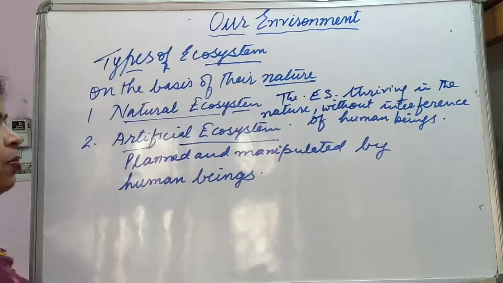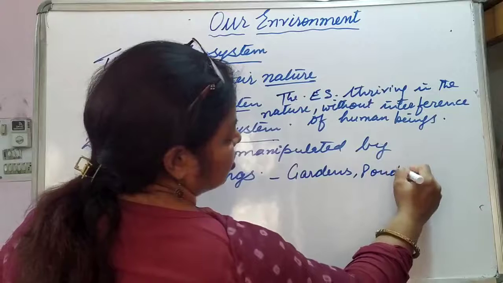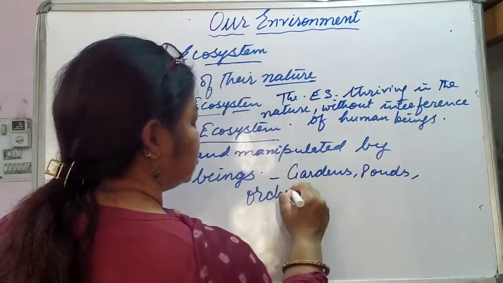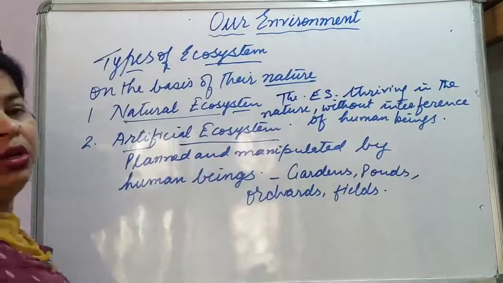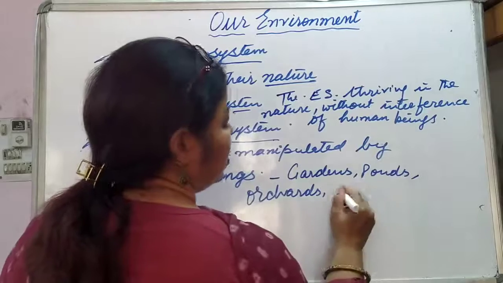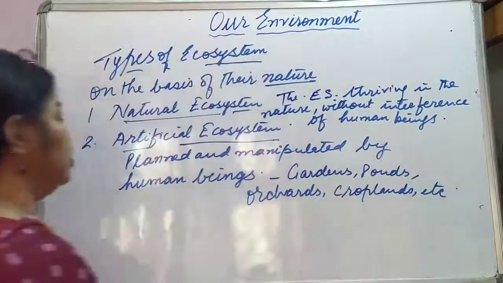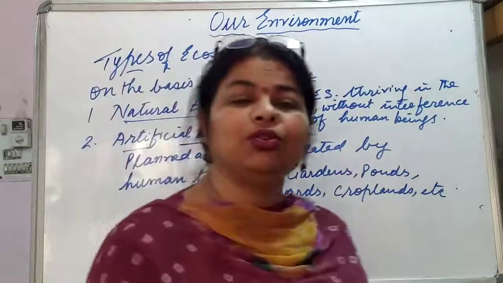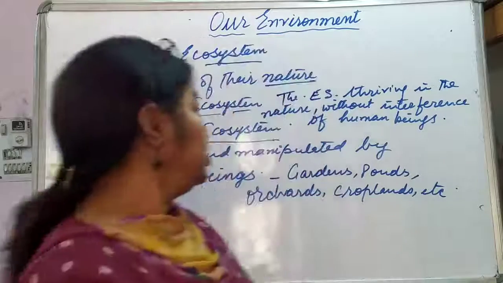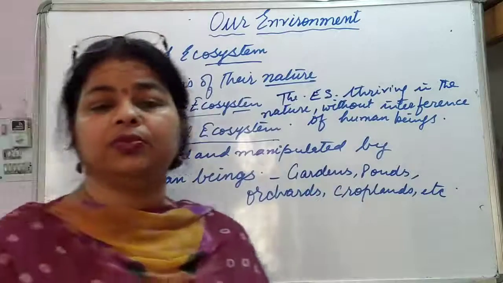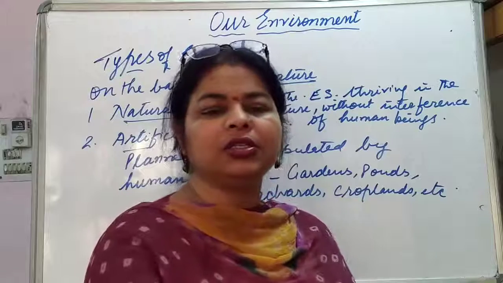So what can be the examples? Like gardens, ponds, orchards, fields where the crops are being grown, or we can write croplands, etc. So such type of ecosystem are known as artificial ecosystem. Okay, so this was on the basis of the nature. Fine. Then next can be on the basis of their duration, like temporary ecosystems or